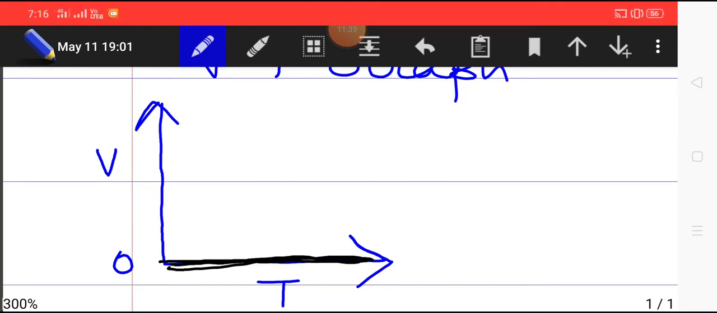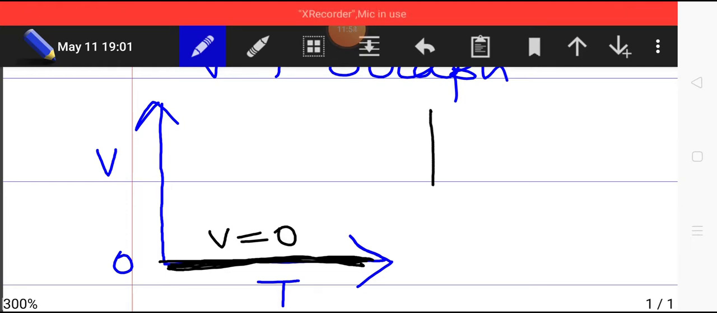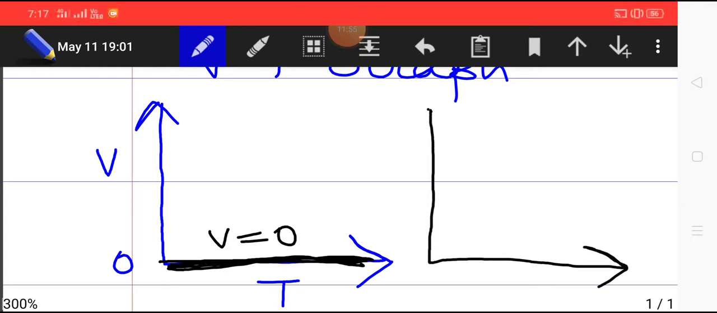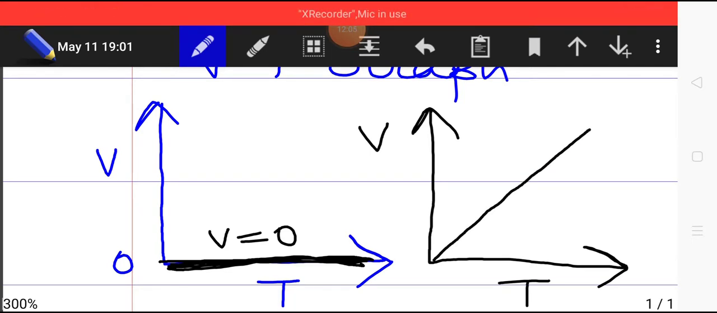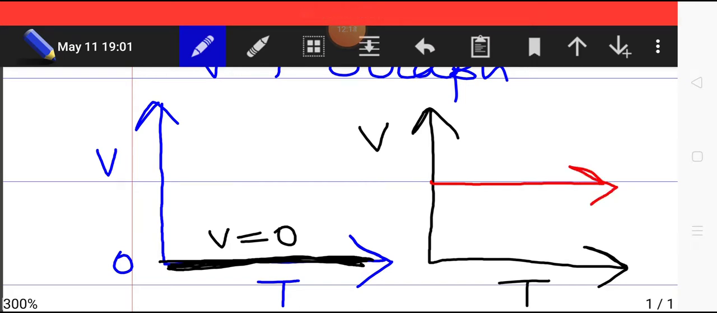So in the velocity time graph, an object with 0 velocity is represented by a line on the time axis, and please note that it is not a parallel line to the time axis, because this scale now becomes velocity. Earlier it was position. On the other hand, if you want to represent a graph with constant velocity, which we have shown by a line in the position time graph, in the velocity time graph it will become like this.